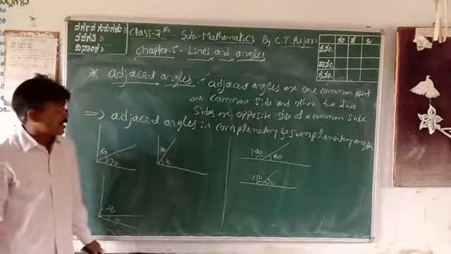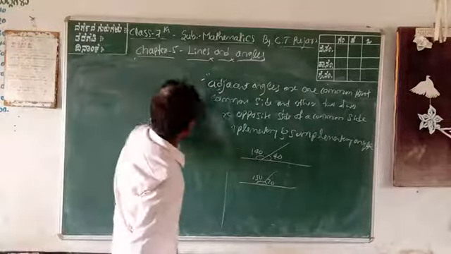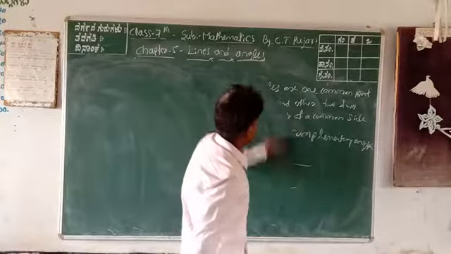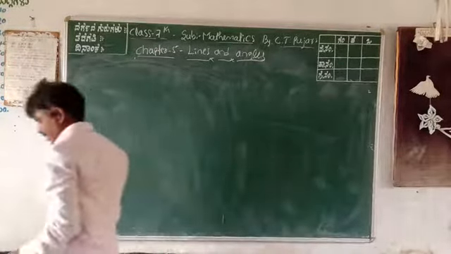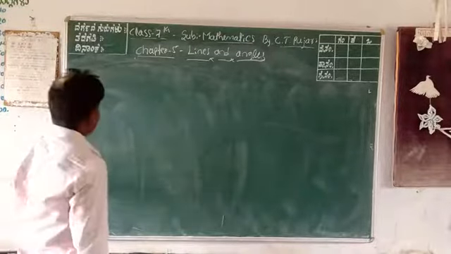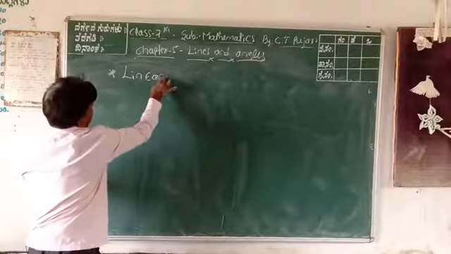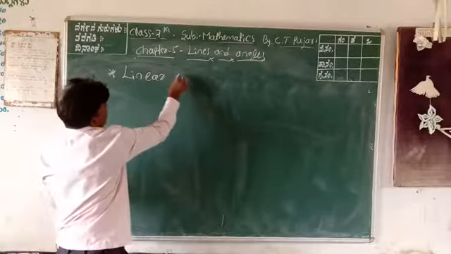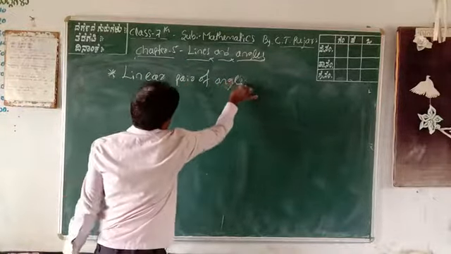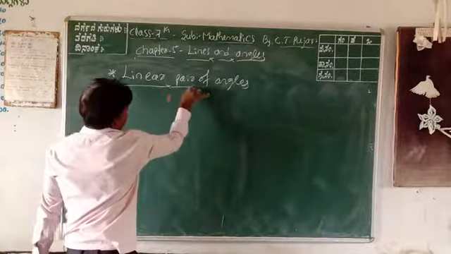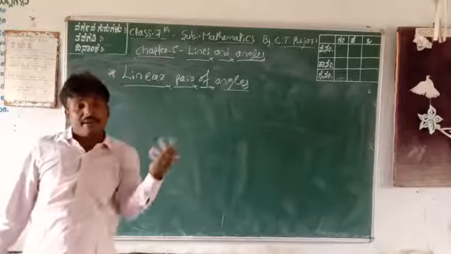The next concept in your chapter is linear pair of angles. Linear pair of angles are very easy, and these are related to supplementary angles.